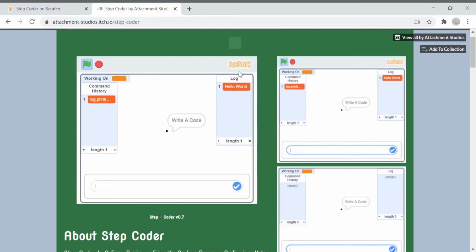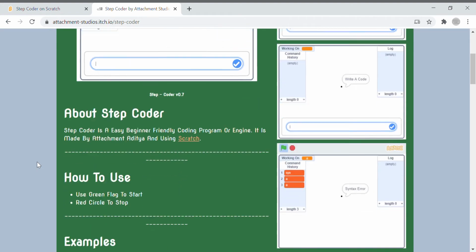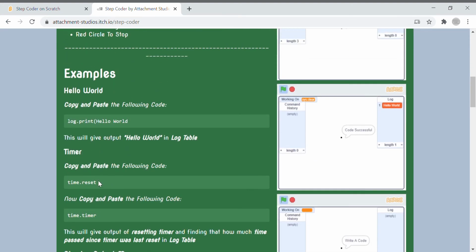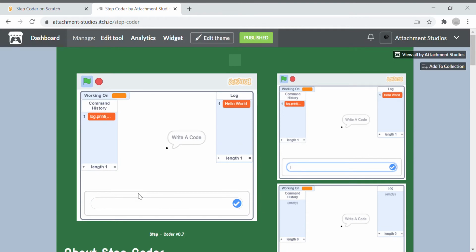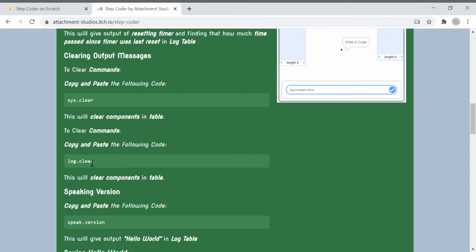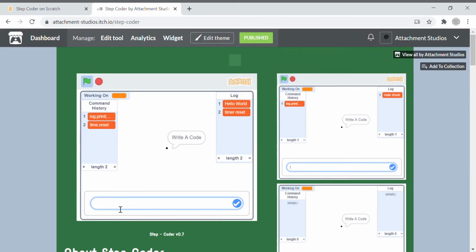Okay, that's successful, I guess, and we can do some more tricks. More tricks. Control C, Control V, enter, timer reset. Let's scroll down. We have more tricks. Log.clear. Well, this one seems a little bit useful. Let's type that in.